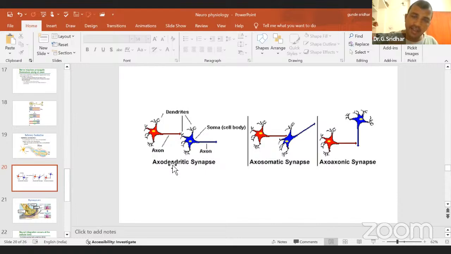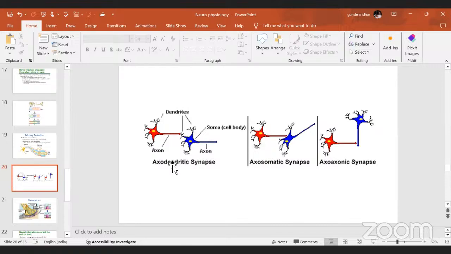This chemical signal in the synapse activates the next neuron. That's why it is called a chemical synapse. Transmission of the action potential is the main function of the synapse. Based upon that, synapses are classified as electrical if the synaptic cleft is 2 nanometers, and chemical if it is more, about 20 to 40 nanometers. I hope you understood the concept.